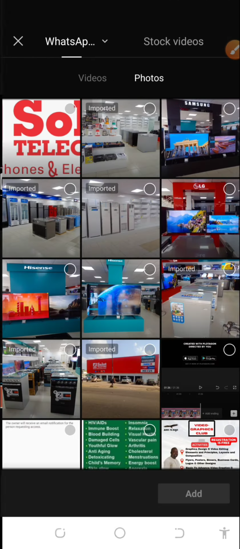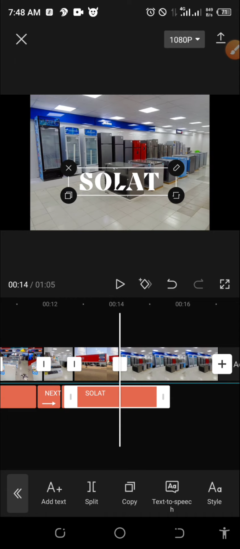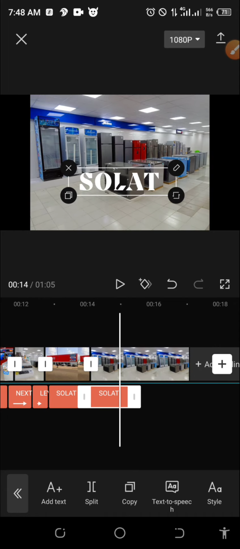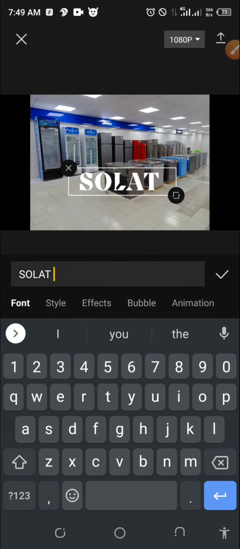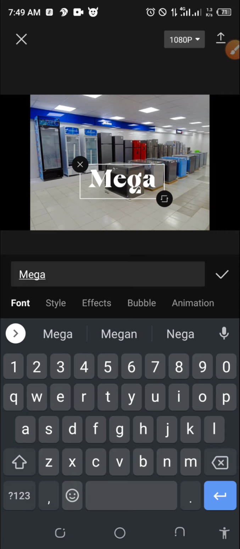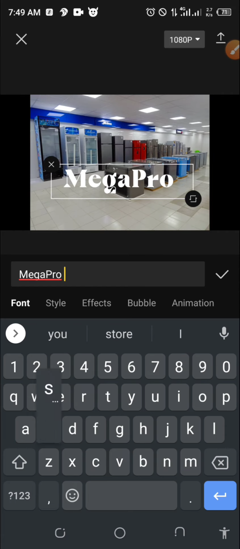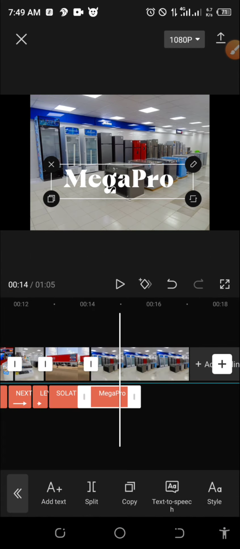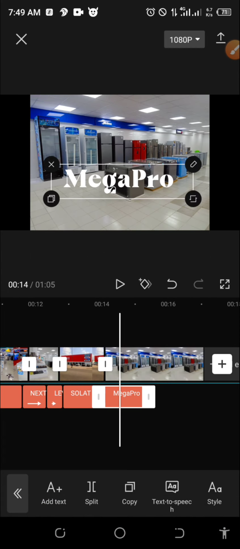Let me add another image from the company here. So let me say I want to split this text and put that type of text you just saw, which is hollow text. So I will write At Mega Pro Store. Mega Pro Store. I think Solar, they say it's a Mega Pro Store. So let's edit this text.